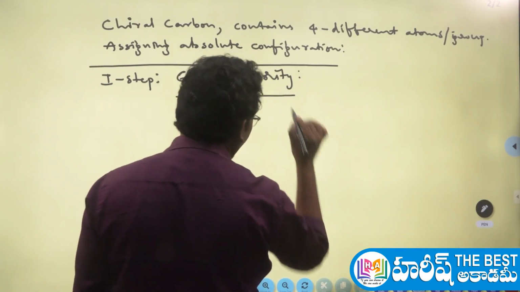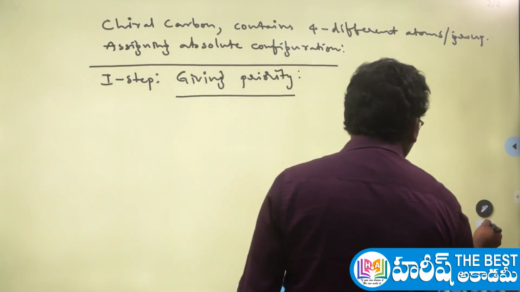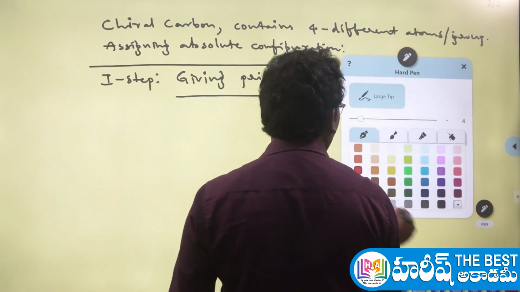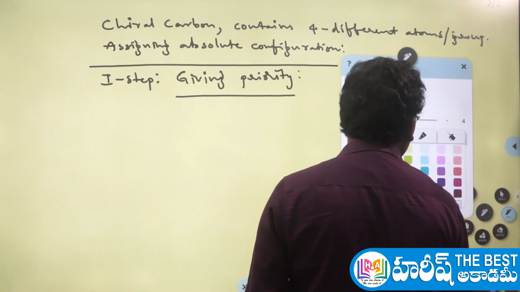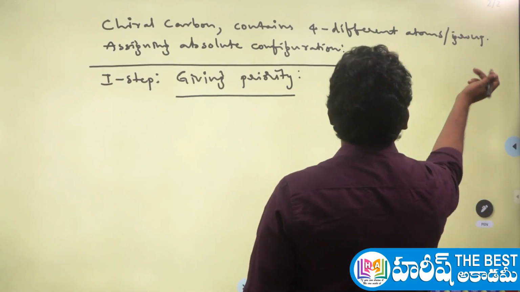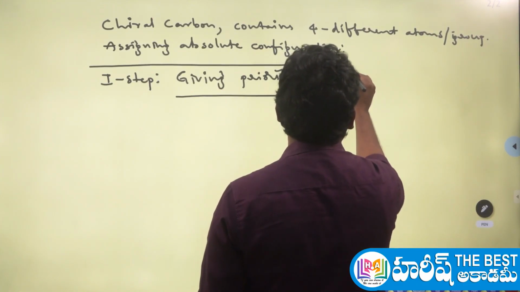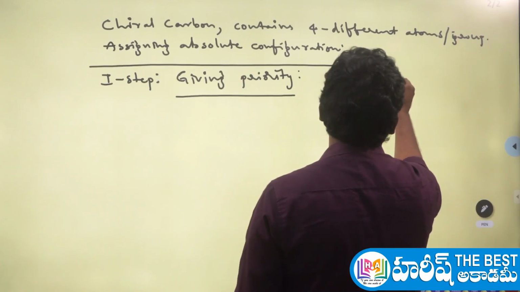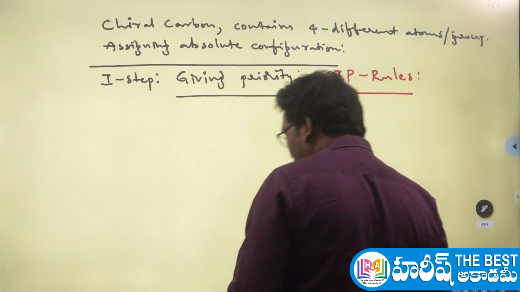To give the priority, we have to follow some rules. They are called the CIP rules, the Cahn-Ingold-Prelog rules. Let me tell you what the CIP rules are and what you have to follow.